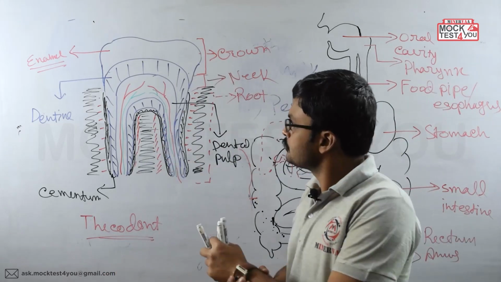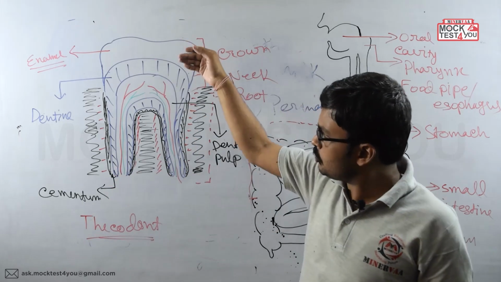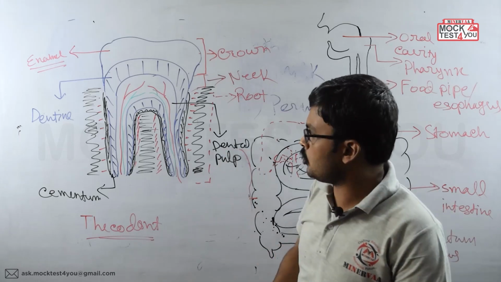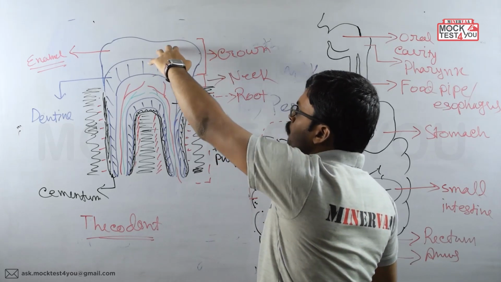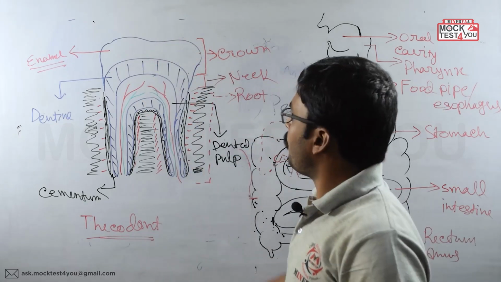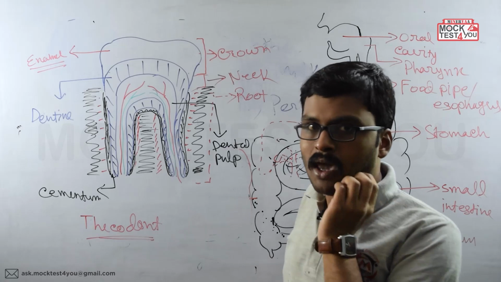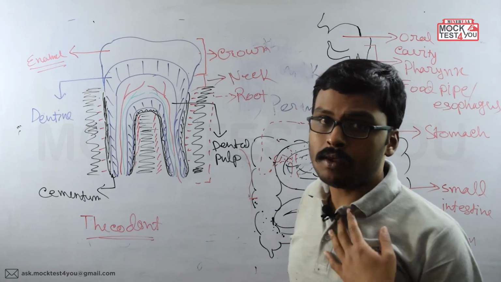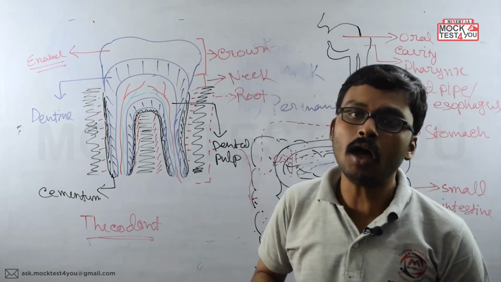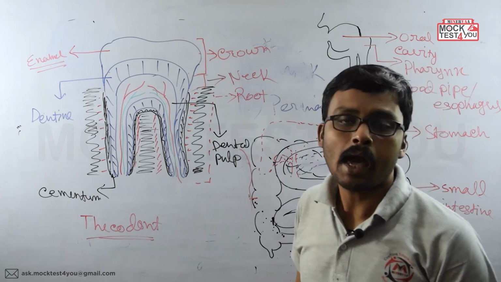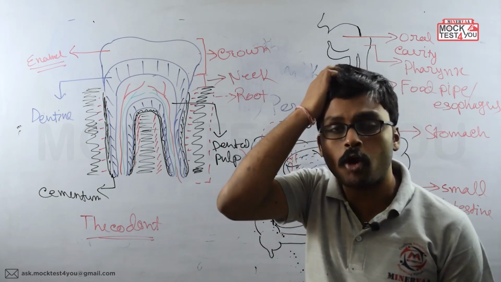So the teeth are embedded into the gingiva or within the jaw. Okay, clear? Now here we have learned about four different layers. Now, what are these four layers made of? First of all, the enamel. The enamel portion is the hardest portion of the body. Remember, it is made of calcium phosphate.